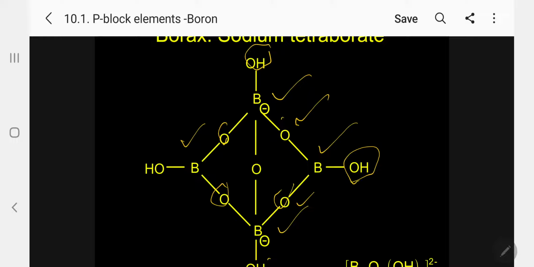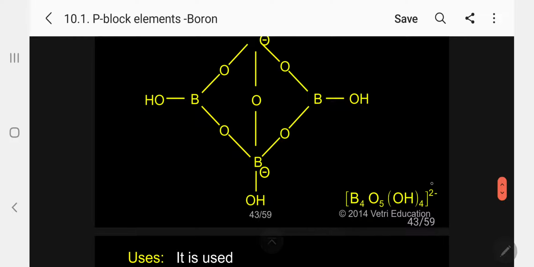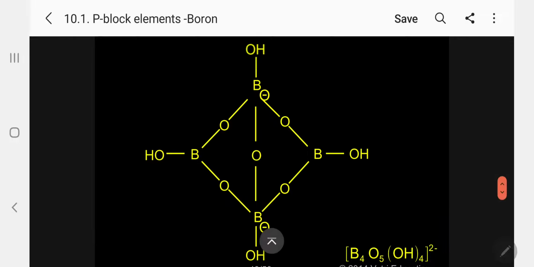Kindly follow. Now, if you consider this boron, it is a tetrahedron, not square planar. In between the borons again there is oxygen. So the arrangement here is that between the borons there is oxygen, and 4 OH are attached to the boron atoms. That's why we can write the formula B4O5(OH)4 2-. Because of the (OH)4 2-, correspondingly we can write outside 2Na+, sodium tetraborate. This is the structure.